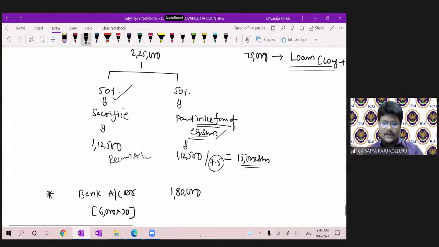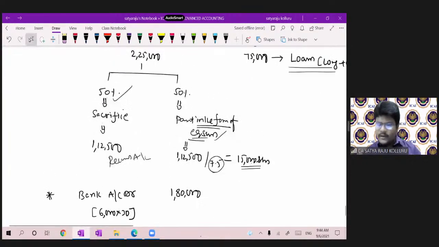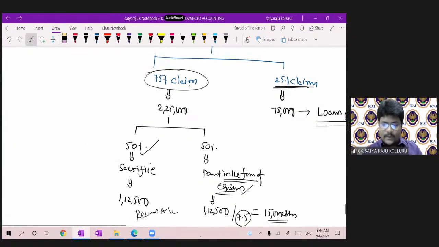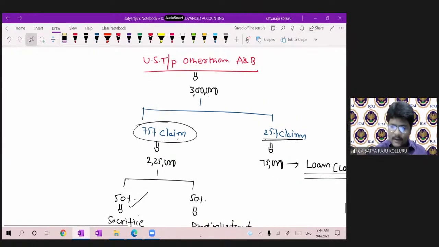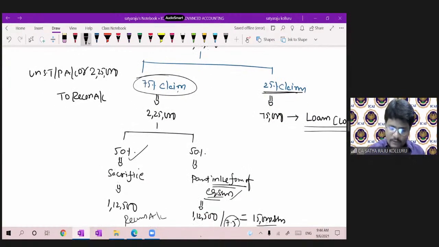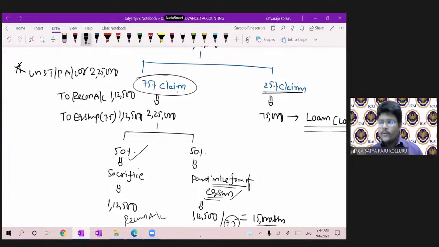So for this, I passed the journal entry like this. So where is the journal entry for this? Not yet passed the journal entry. Okay, so let me pass the journal entry for this claim. Please all of you concentrate. For this, the entry was: unsecured trade payable account debit. I have to credit 2,25,000 to reconstruction account. How much amount? 50% sacrifice means 1,12,500. Remaining was equity share capital account. Face value was 7.5 rupees each. Amount was 1,12,500. So this is the journal entry for the 75% claim.